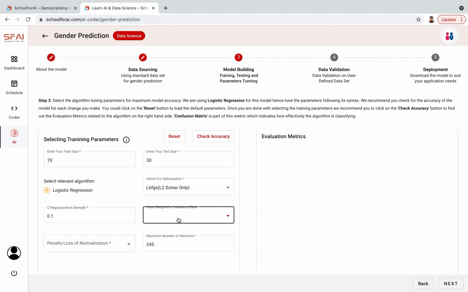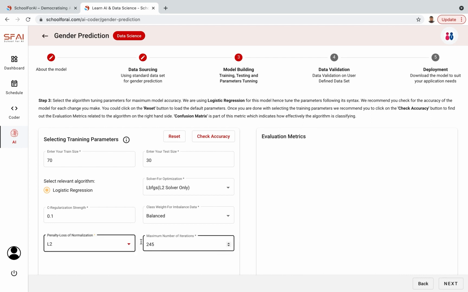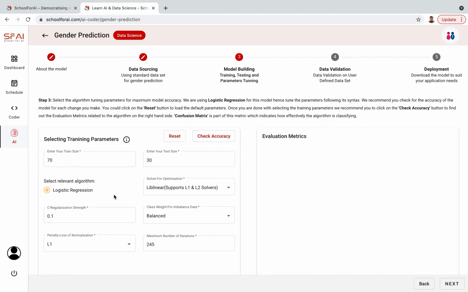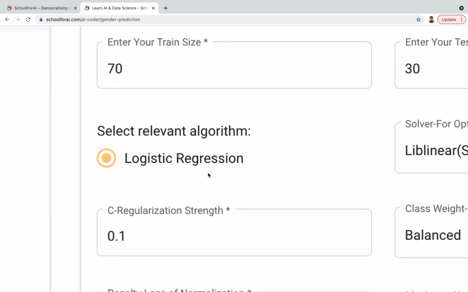So here I'm just trying all the values, randomly selecting, as if I'm imitating. I will take it as 230, and strength I will leave there. And if I'm not sure what to do and how to go ahead, I reset the values and it will be done with the predefined values. And then once I'm ready with this model, I tune it as per the requirement of what I want for the logistic regression.